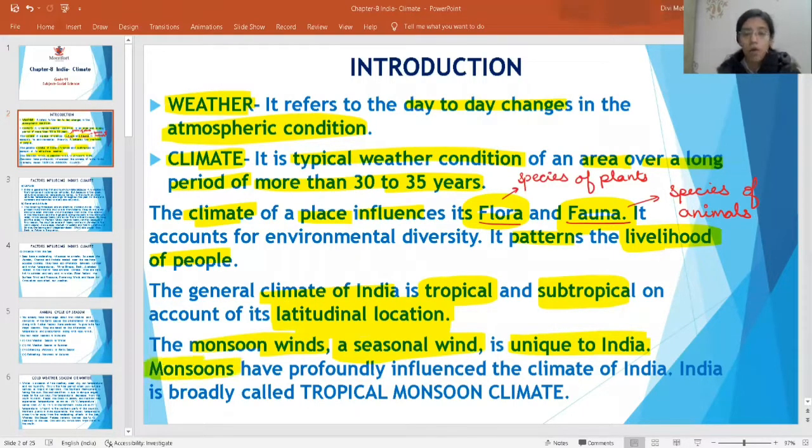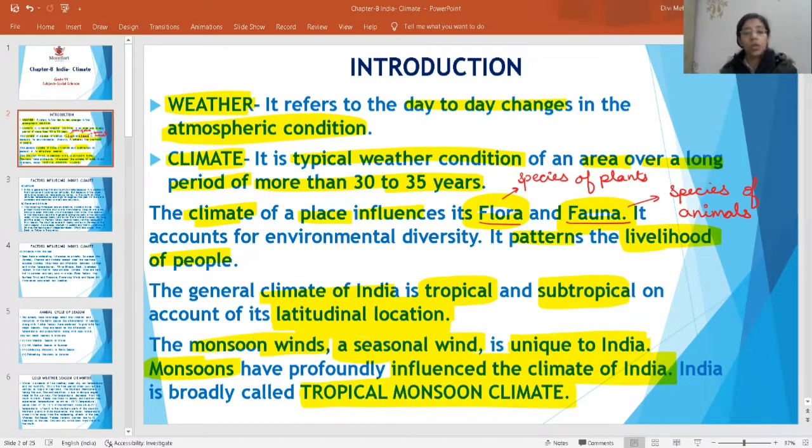Monsoon influences the climate of India. And what type of climate does our India have? It has a tropical monsoon climate.